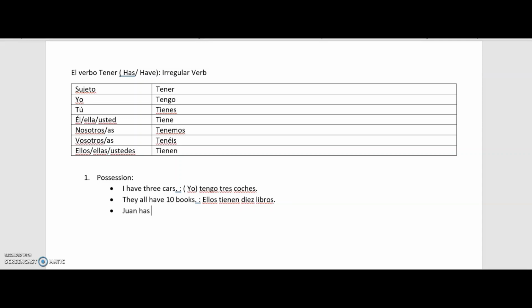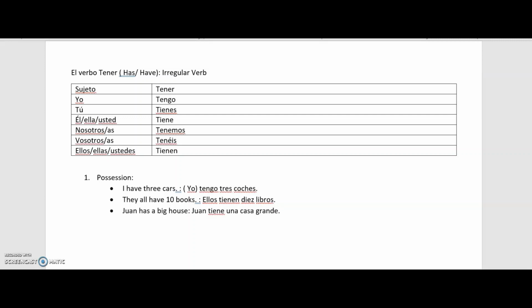If I want to say Juan has a big house. So it is going to be Juan tiene una casa grande.